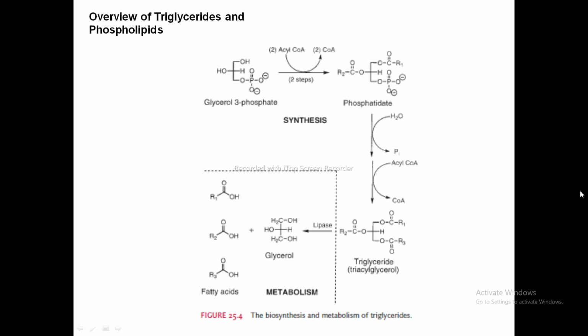These free fatty acids are stored in the adipose tissue, and when required for energy production they are released from the adipose tissue. Or they are utilized in the various pathways as I have discussed: the beta oxidation pathway, the Krebs cycle, also called the citric acid cycle, or the oxidative phosphorylation process.